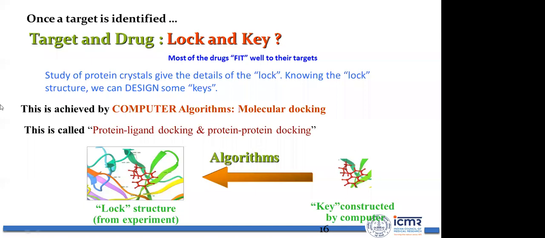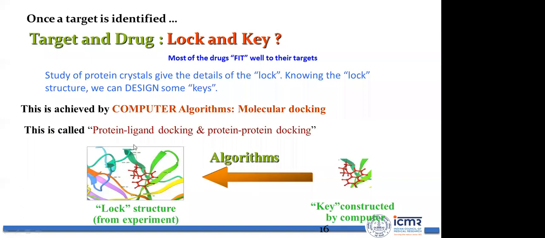Once you have identified the target, the next thing is to find a molecule that will fit better to the target. There are computer algorithms, molecular docking algorithms, which basically help in identifying a lead molecule or ligand molecule, a compound that fits to the protein. That is nothing but molecular docking. This is called protein-ligand docking or protein docking.